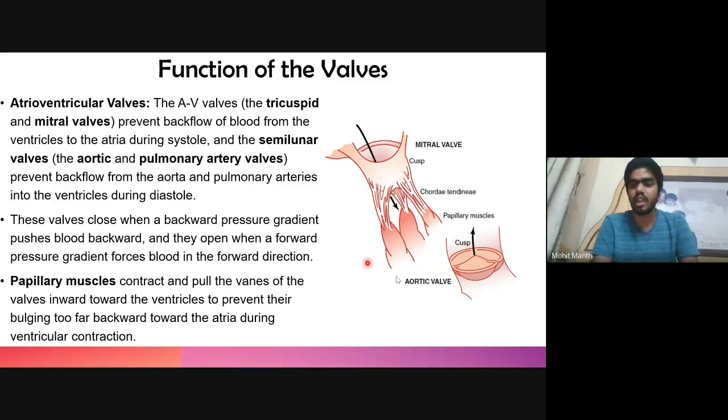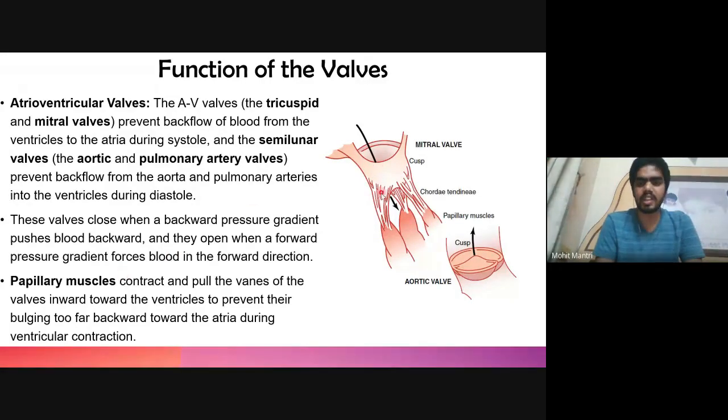So suppose this is the ventricle, and the pressure gradient will form from ventricle to atrium, because the pressure will be low in the atrium and high in the ventricle. So because of the backward flow, this valve will move backward and close.